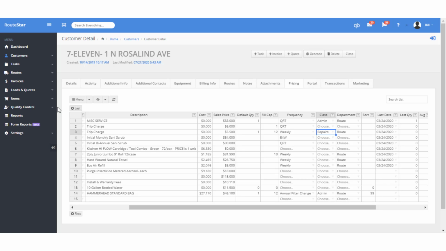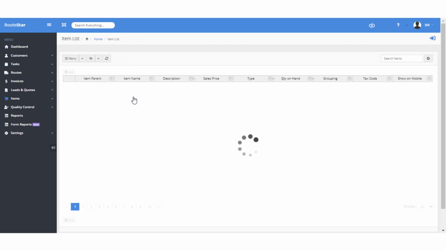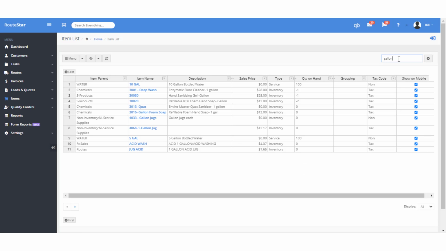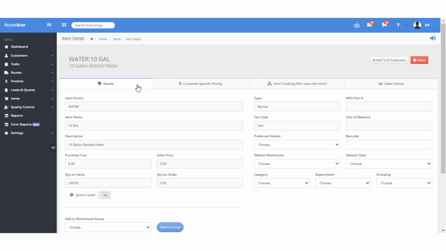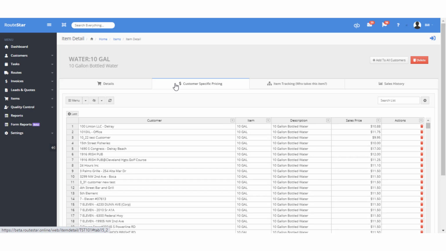I can also go to the item list, and I can search for an item just by typing in a portion of the name or description of the item. So here I'm looking for a 10-gallon bottled water. If I click on 10-gallon, it takes me to item detail, and I can click on the customer pricing tab. This is going to show me every customer that takes this item. What's nice about this though is it shows you what the sales price is by customer.